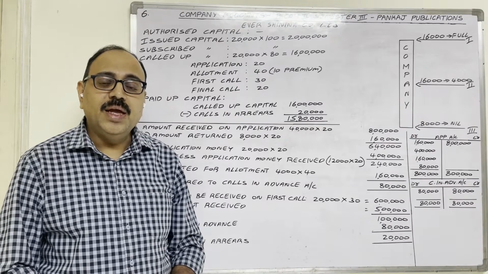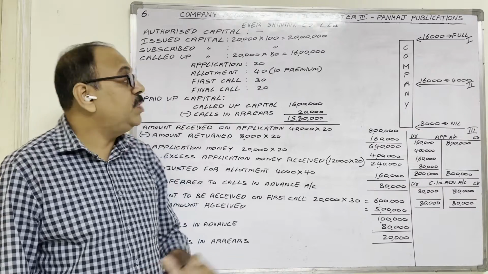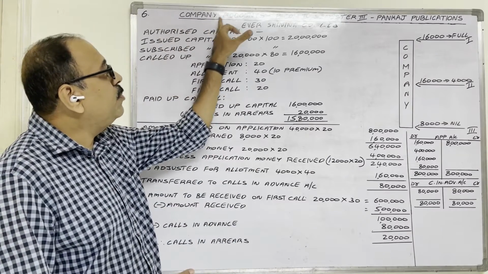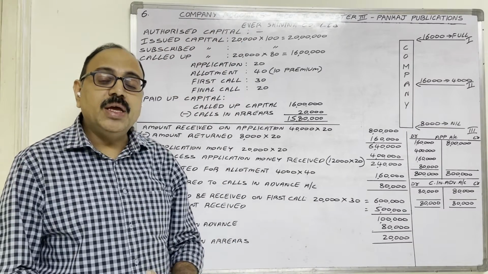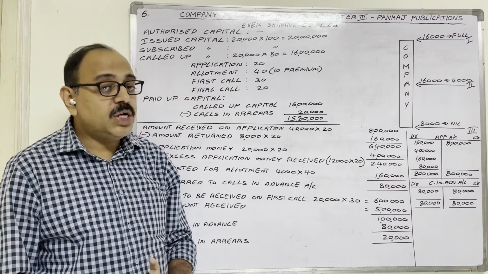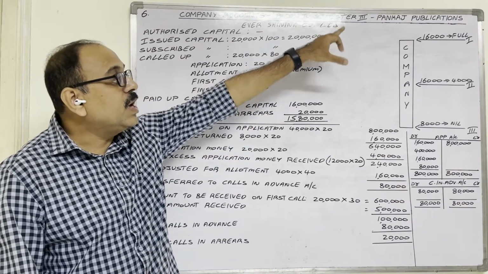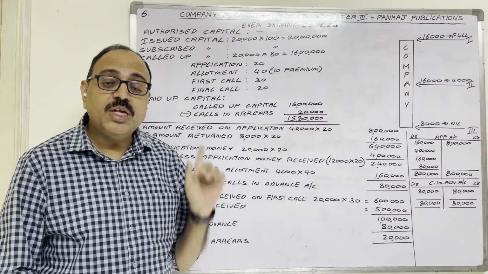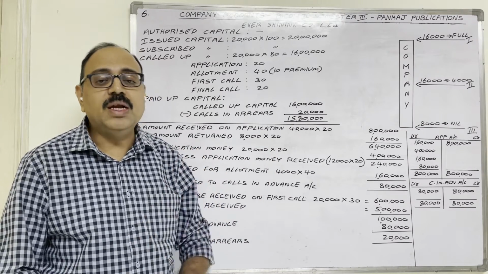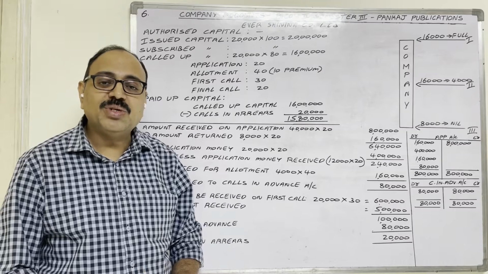Hello students, in this video I am going to explain the sixth problem from the company accounts topic. I am taking this problem from the Advanced Accountancy subject, BCom second year semester 3, Pankaj Publications book. Previous problem video links are available in the description box. Let us see the question first.